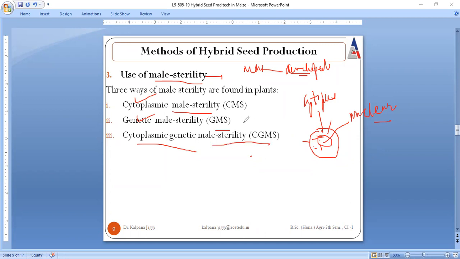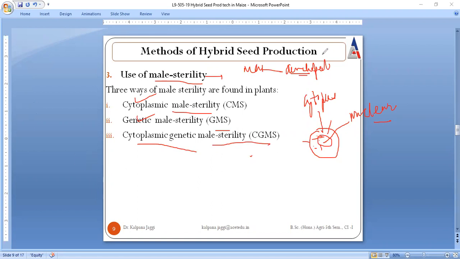So these are the abbreviations for the three methodologies. CMS stands for cytoplasmic male sterility, GMS stands for genetic male sterility, and this one stands for cytoplasmic genetic male sterility, right? I won't be going into its detail. So these all are the methods which are basically required for hybrid seed production.